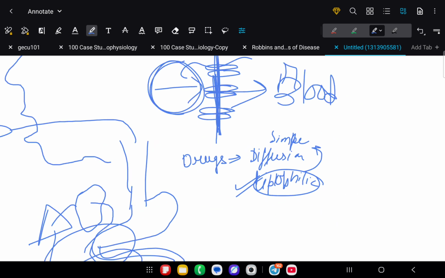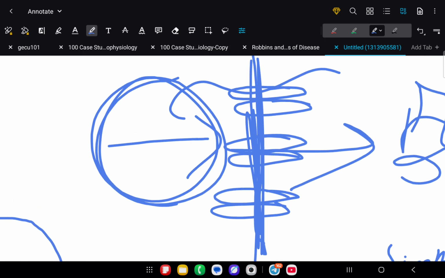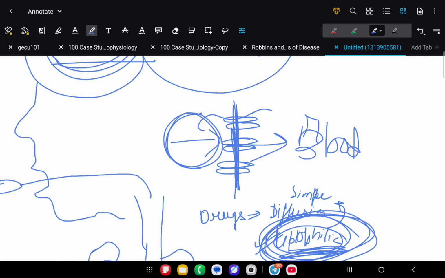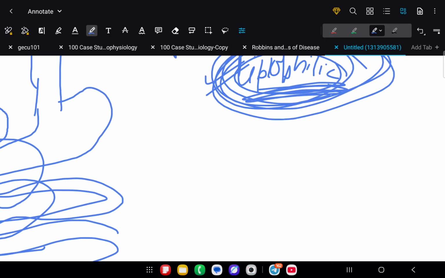Now that we got the idea of how we have to make the drug available, let's learn a bit about transporters and the cell barriers. They may be of two types, passive and active.